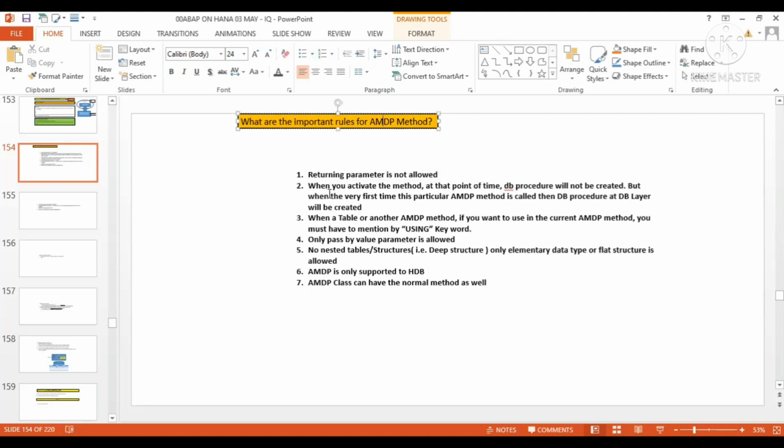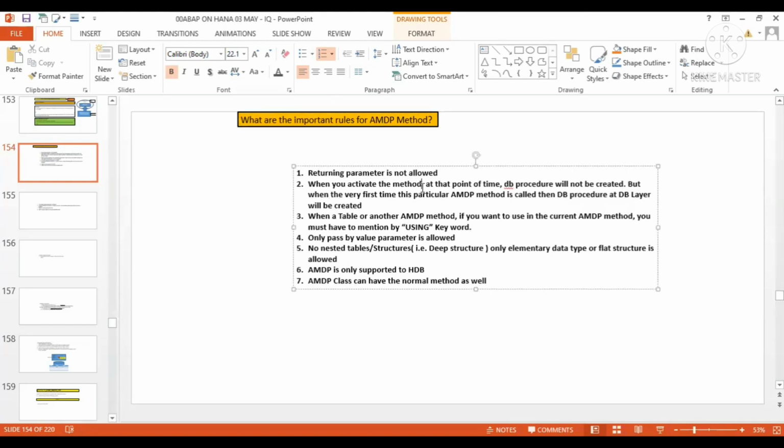Second point, when you activate the method, at that point of time the DB procedure will not be created. But when this particular AMDP method is called the very first time, then the DB procedure at the DB layer will be created.